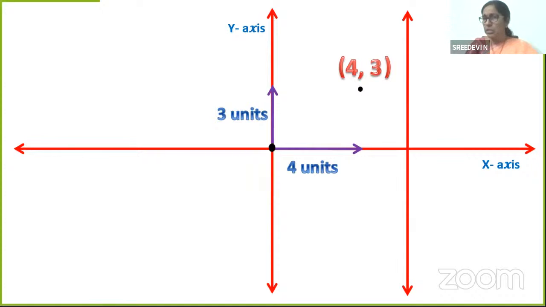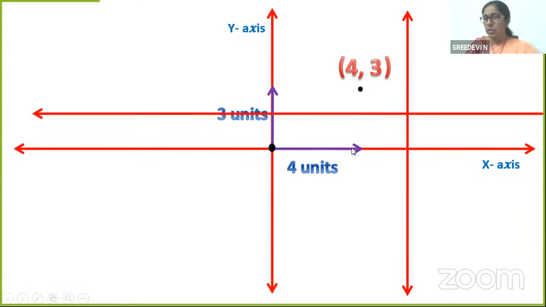So what happened to the x coordinate now? From the original y-axis, what is the distance? 4 units. But from the new axis, what is the distance? It is minus, isn't it? Minus 2 units. So 2 units distance, and we denote it as minus because it is on the left side. The difference that I am talking about is 4 minus 6. The concept is y coordinates are not changing, x coordinates are changing when I am shifting the y-axis.